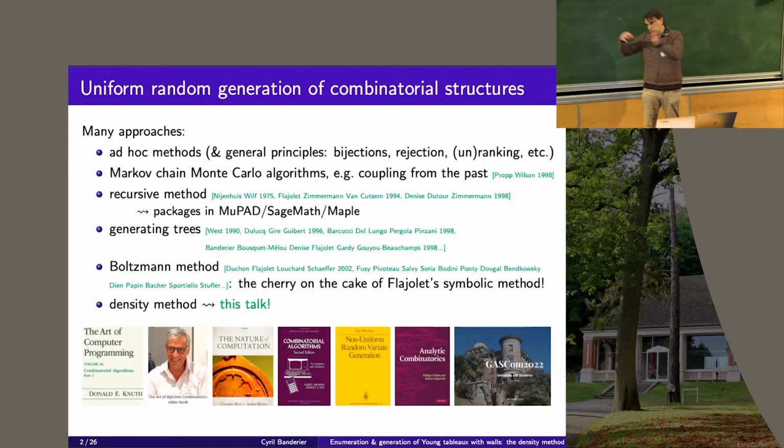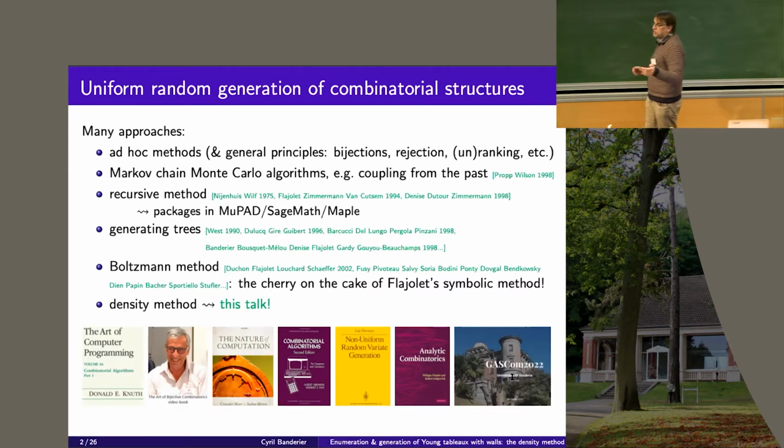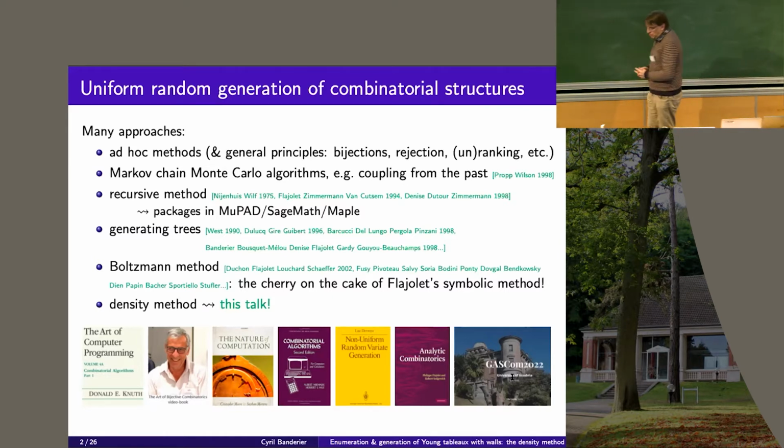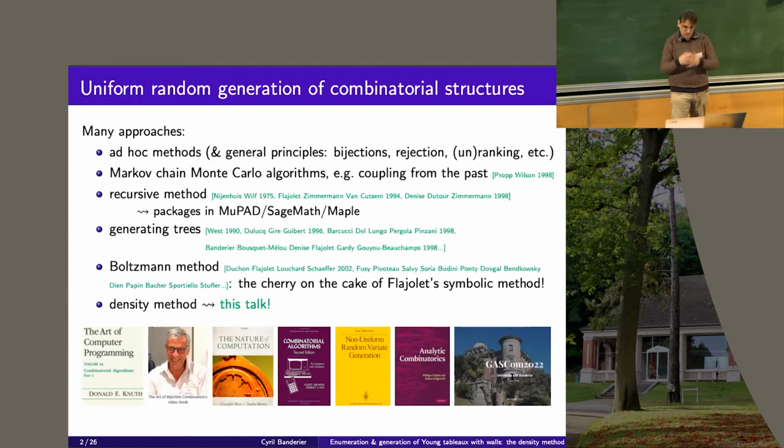Then you have other types of approaches, which are Markov chain Monte Carlo algorithms. For example, if you consider, like we saw in the talk by Jim Propp, tilings by dimers or trimers or tribones and so on, you can use this type of approach. For example, the algorithm coupling from the past, which is leading to uniform random generation.